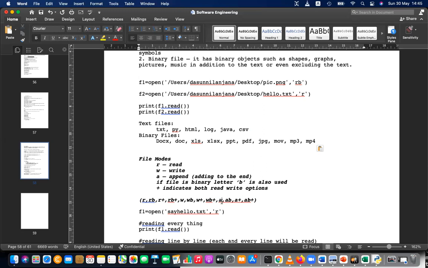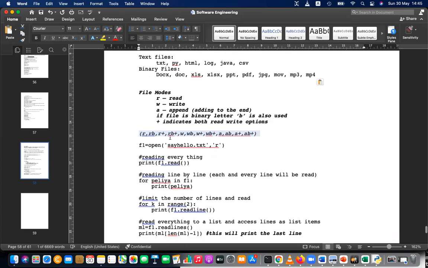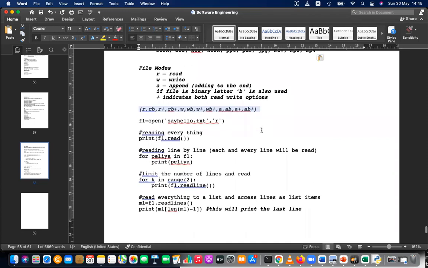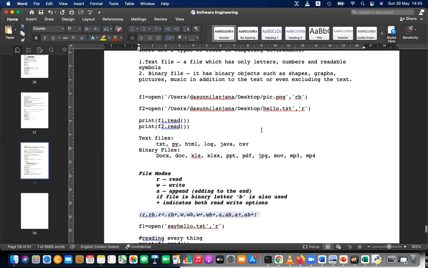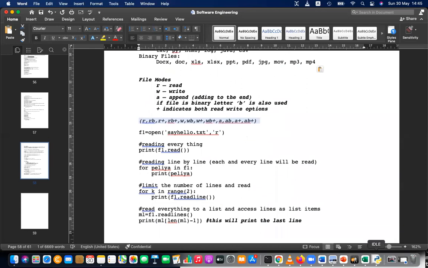Then let's learn. So within brackets you can write these modes also, right? These are the combined modes. So you have 12 modes altogether, four read modes, four write modes, and four append modes, right? Altogether you have 12 modes. So let's say you want to read a file. To read a file there are several methods. We only learned one method, and today we are going to learn some more methods.